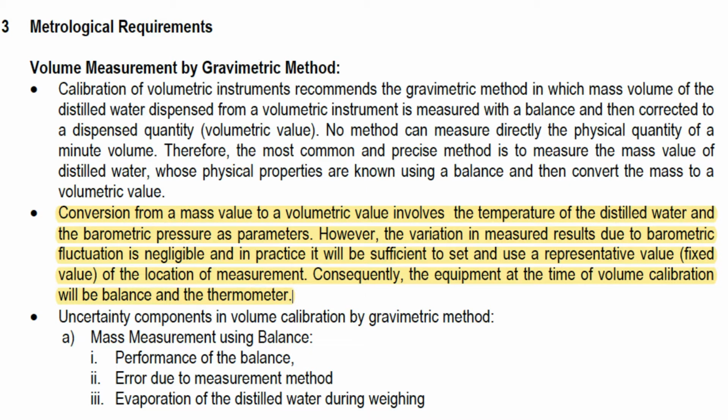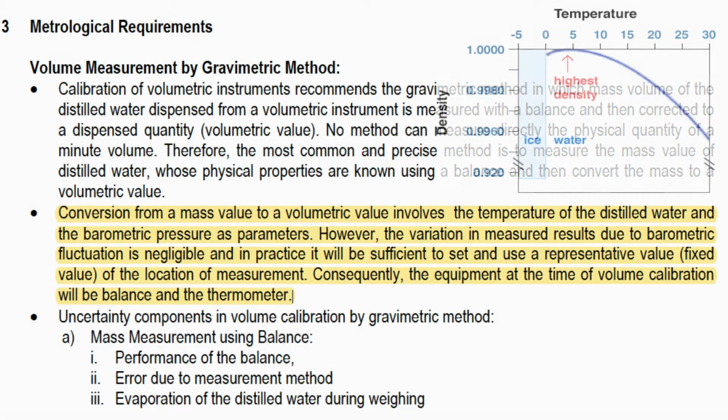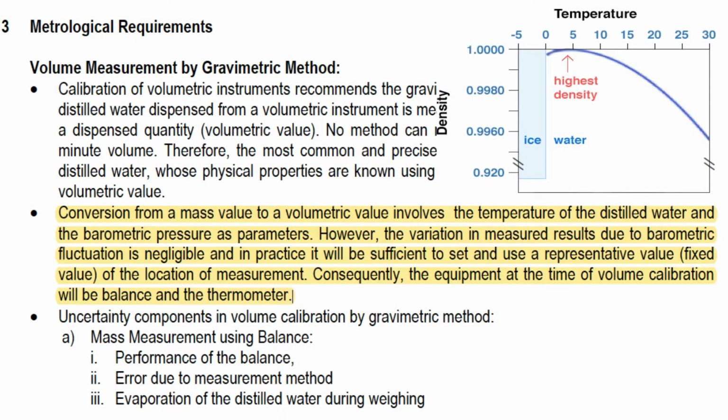Now, as we know, water has the property of anomalous expansion, due to which it records the highest density at 4 degrees centigrade. Therefore, recording the temperature at which the calibration is being conducted is of utmost importance. We either choose to induce temperature correction during the calibration by considering the temperature corrected density of water, or in the other way, we can consider the temperature correction factor in the type B uncertainty of the measurement.